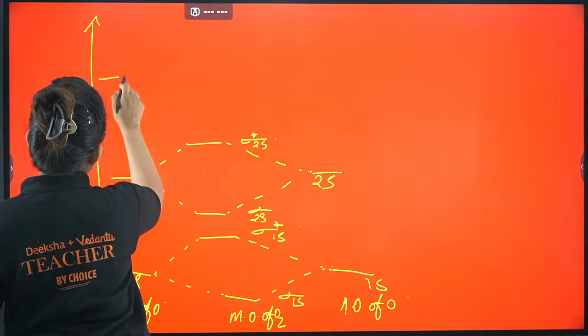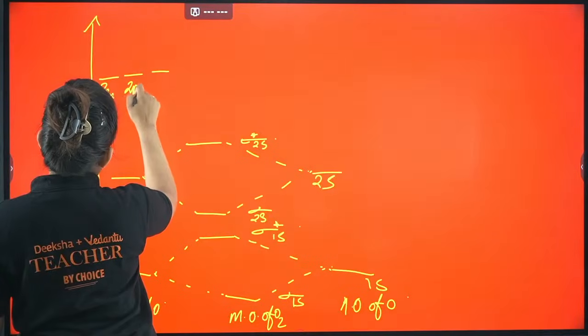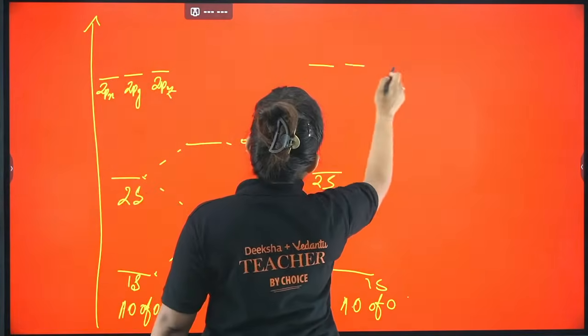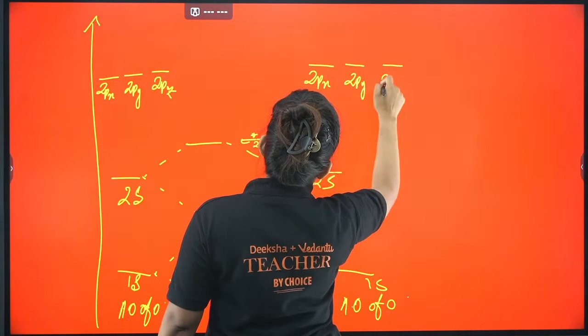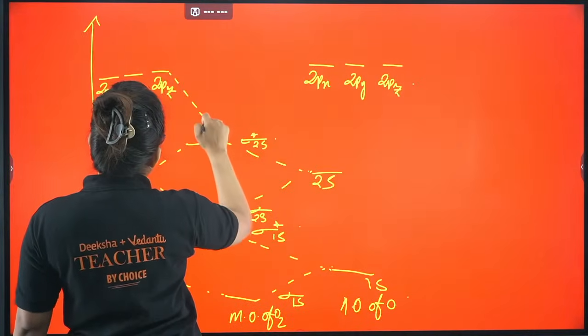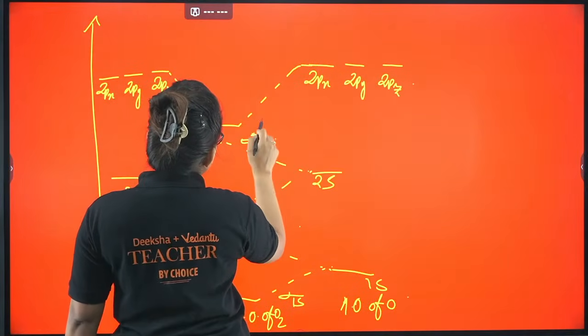Next you will be having 2px, 2py, 2pz. Here also 2px, 2py, 2pz. If you combine, at first you will get 1 sigma bonding.